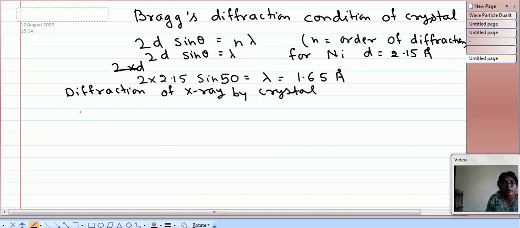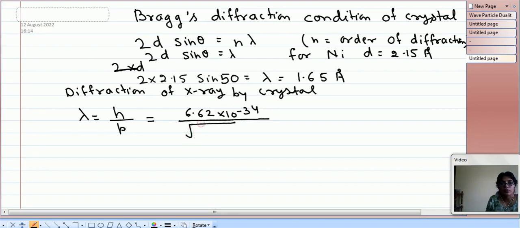Now let us calculate lambda in a different way using the basic relation lambda is equal to h by p. Here we put h is equal to 6.62 into 10 to the power minus 34, and p is under root 2mE.